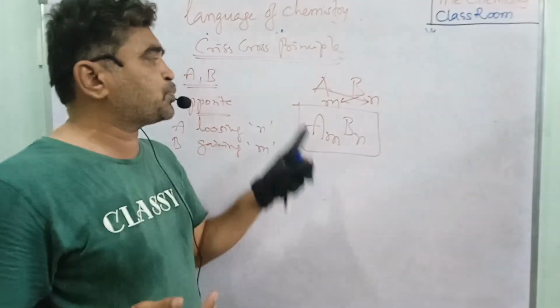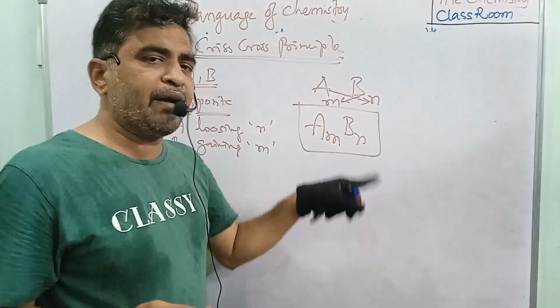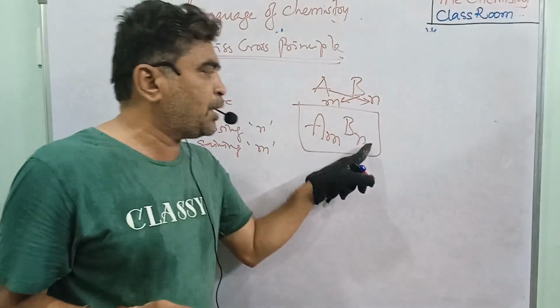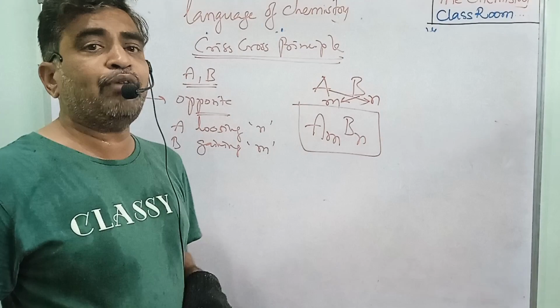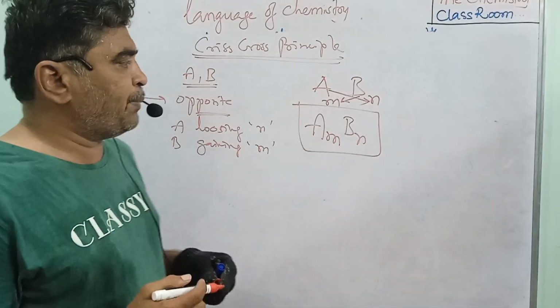So with the criss-cross principle, you have two elements A and B. M and N are the valencies of A and B. Here the A valency is multiplied with B, and the B valency is multiplied with A. So you are getting one compound, A_M B_N. Now one example we will discuss.